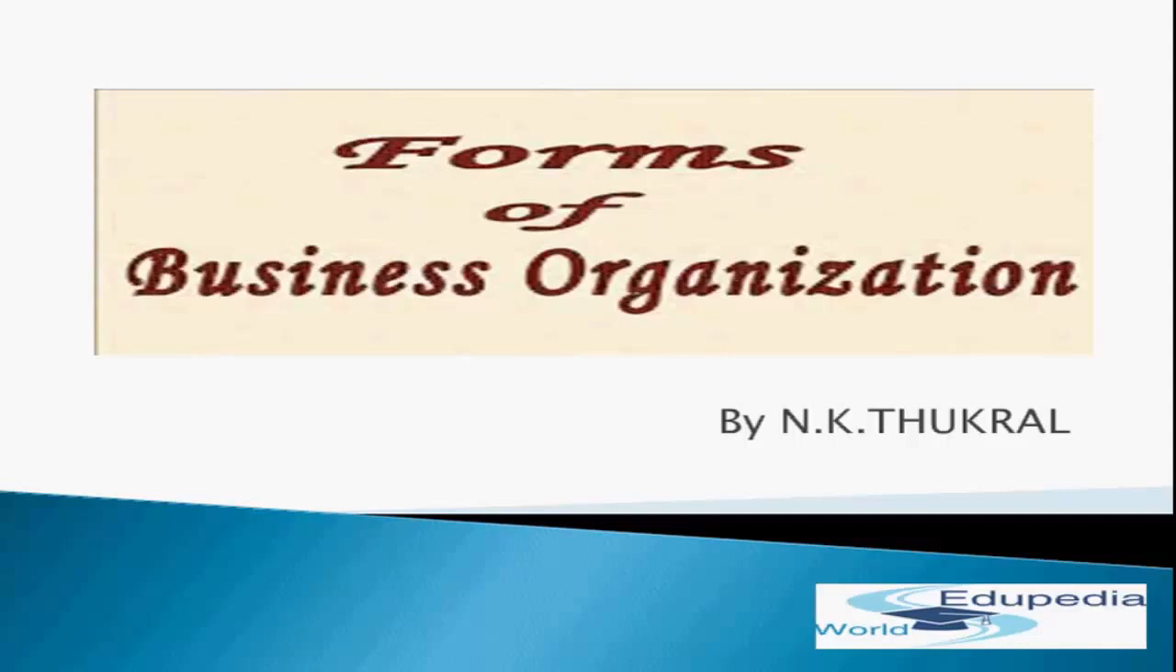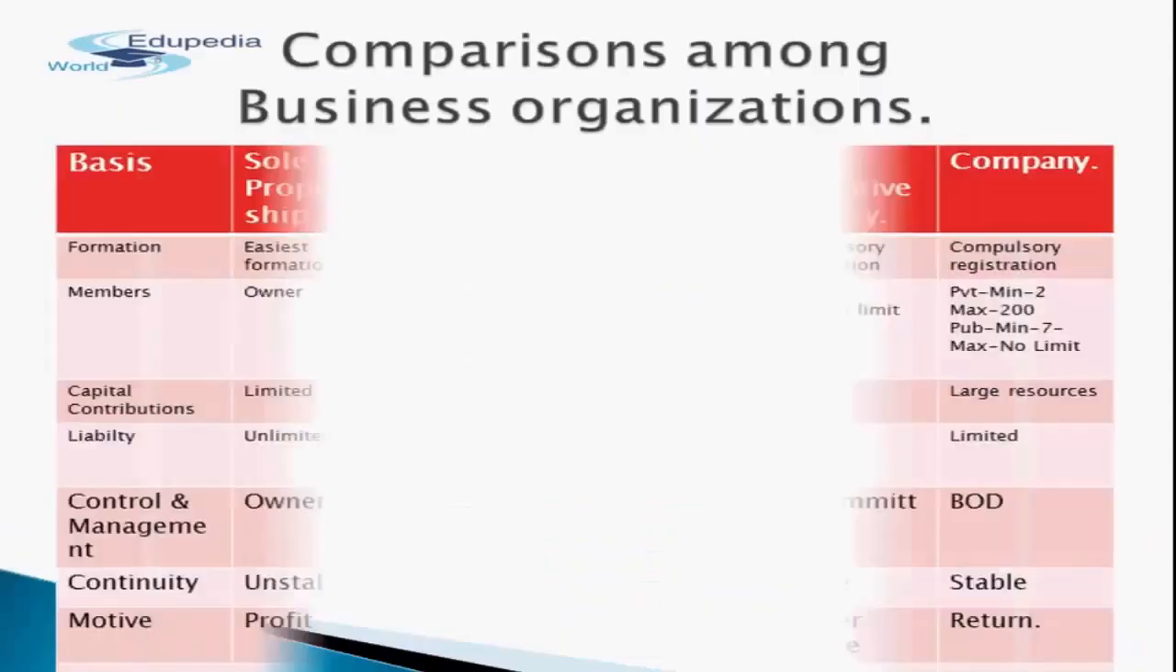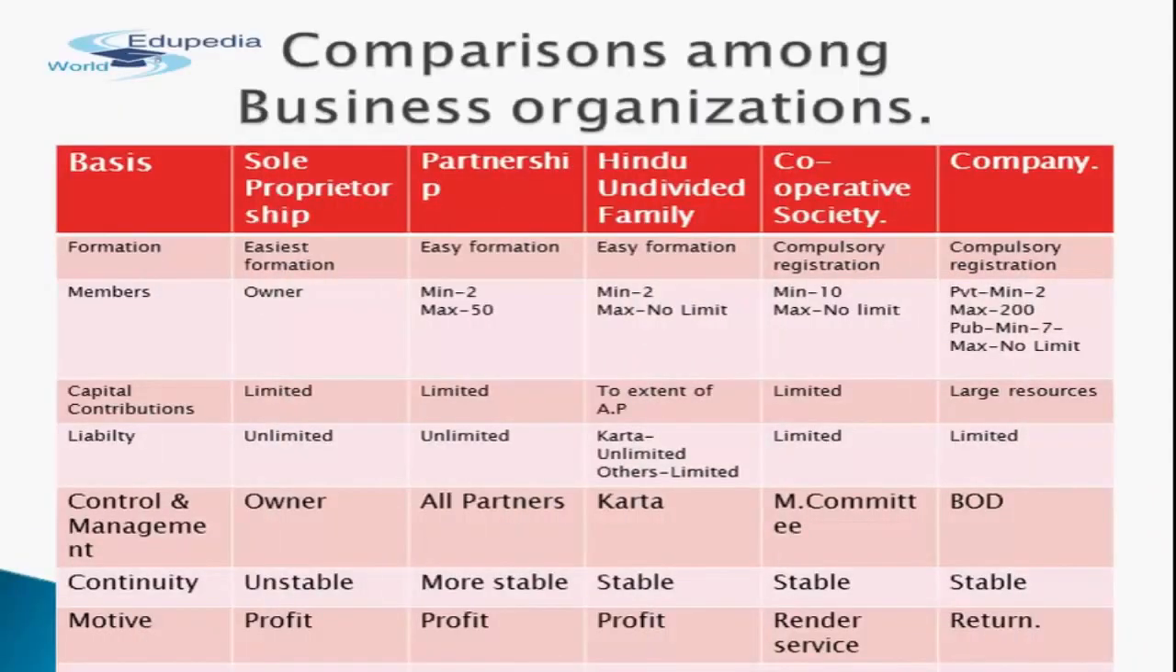So today I will first of all discuss how each business organization differs from the others. Let us take all the considerations one by one. Number one is formation. In case of sole proprietorship, it is very easy to form the business organization as minimum legal formalities are required.